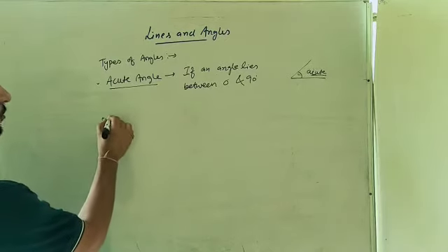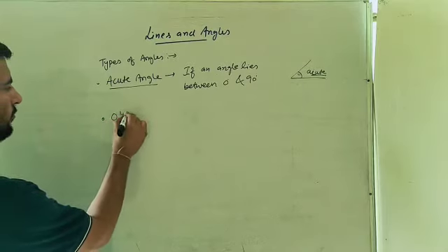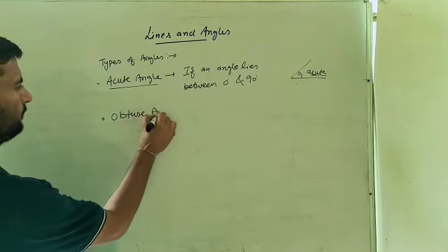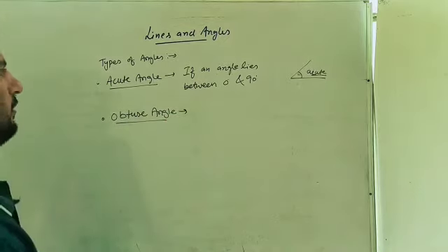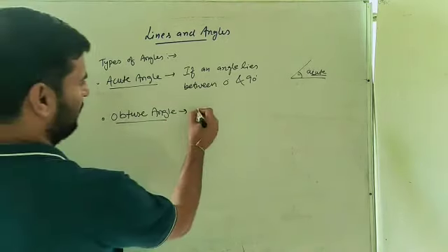Next one is obtuse angle. Now what is this obtuse angle?